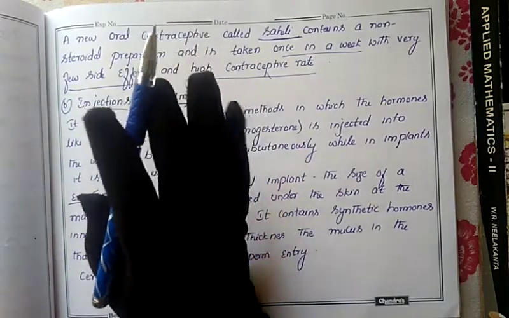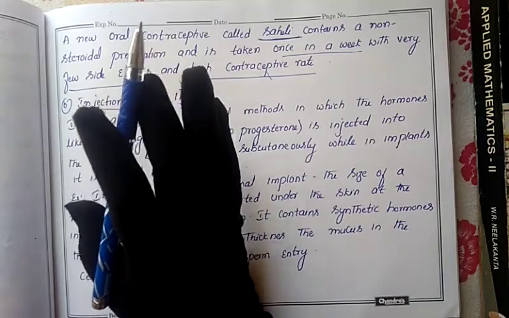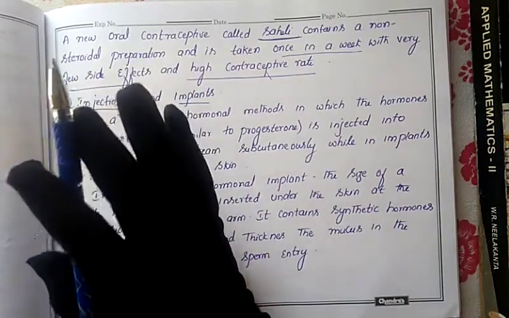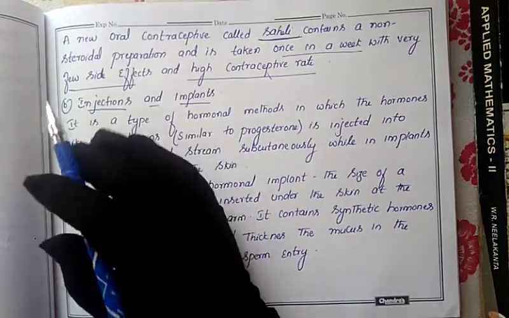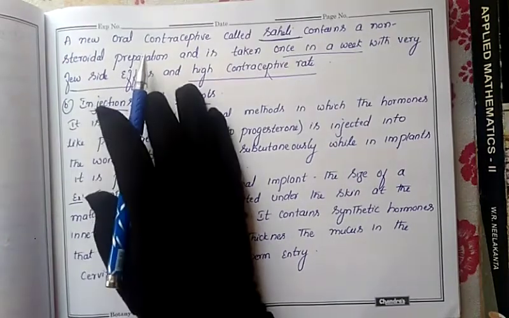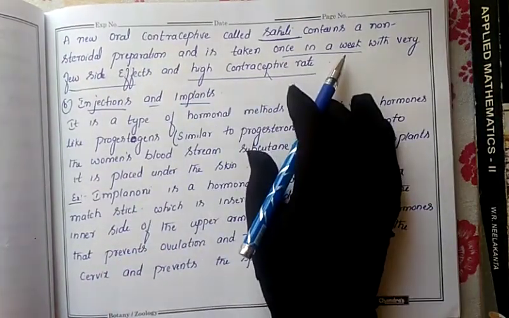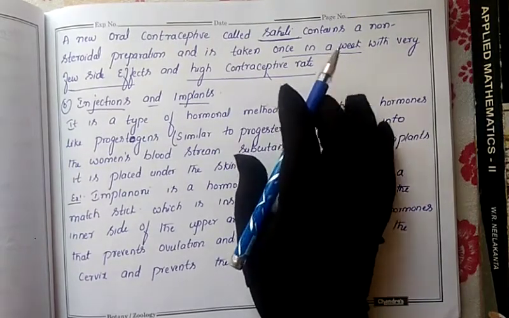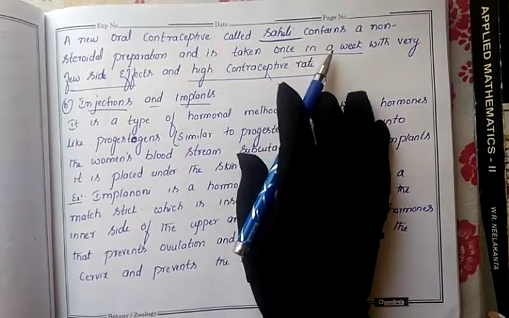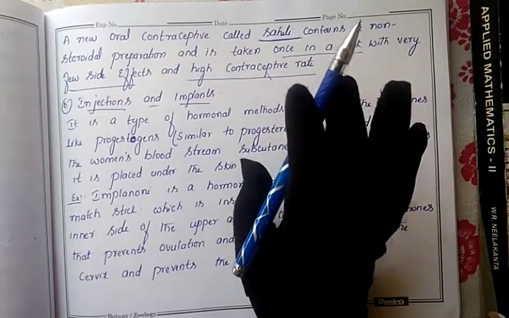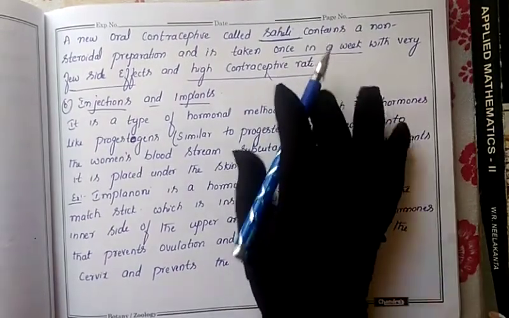Once the menstrual cycle is affected, that female is further unable to give birth to young ones. Even if they want a child, they will not get one. So that's why using these oral pills is very dangerous in the future. We should avoid this type of contraceptive method. Using chemical contraceptive methods is very dangerous.